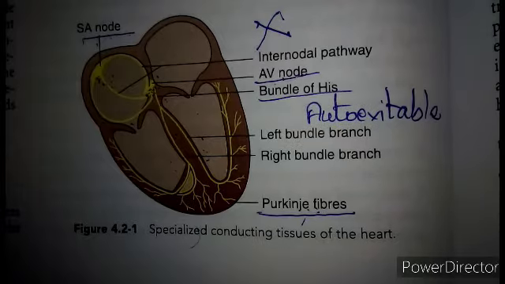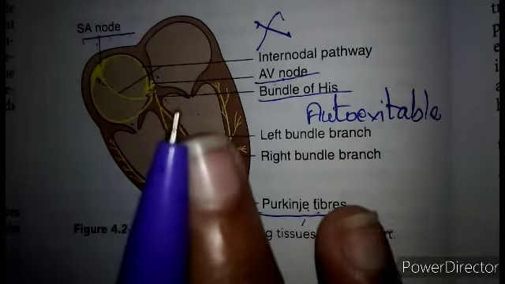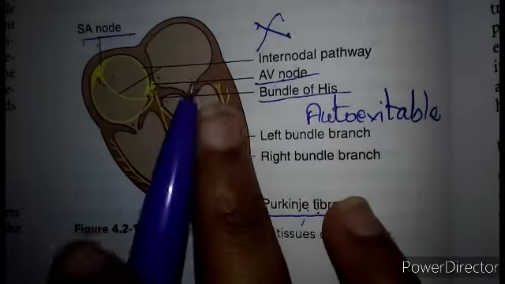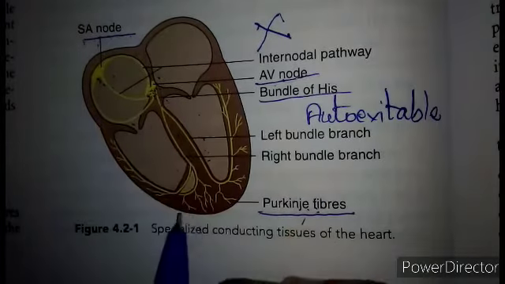However, the number of action potentials that could be generated in a minute varies at different parts of the nodal system.